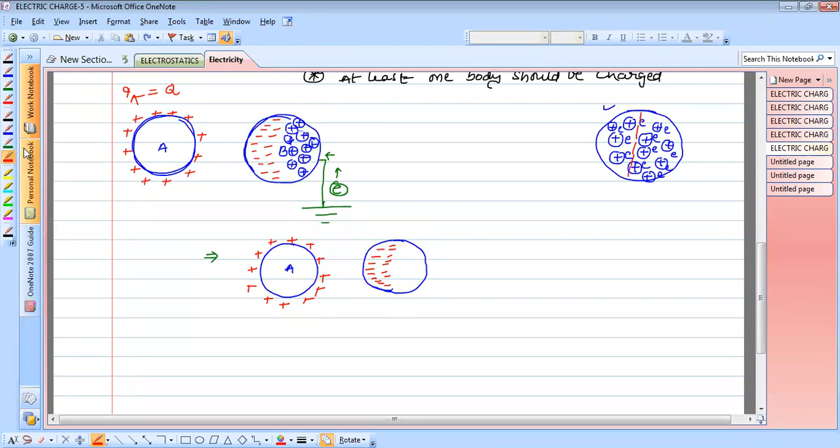The right region is neutral. Why? Because the electrons are transferred from earth to the right region, which contains the positive ions. Now B is still in earth.